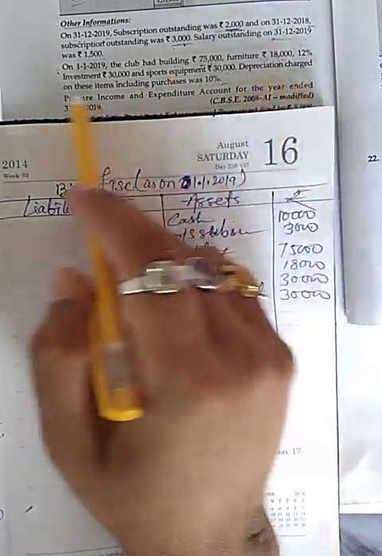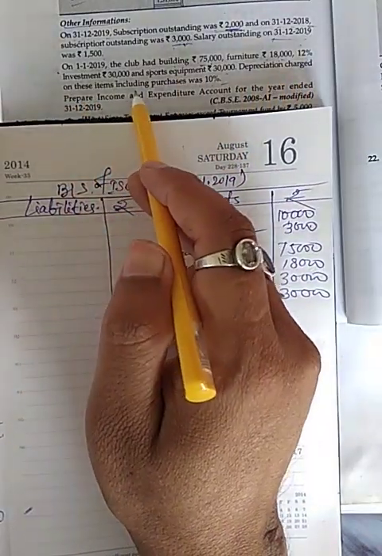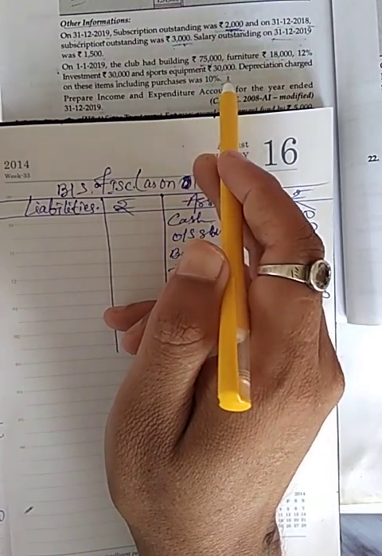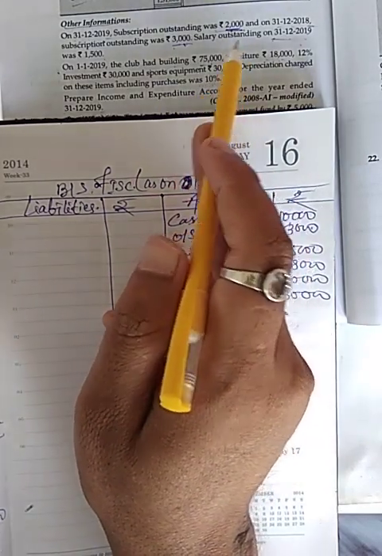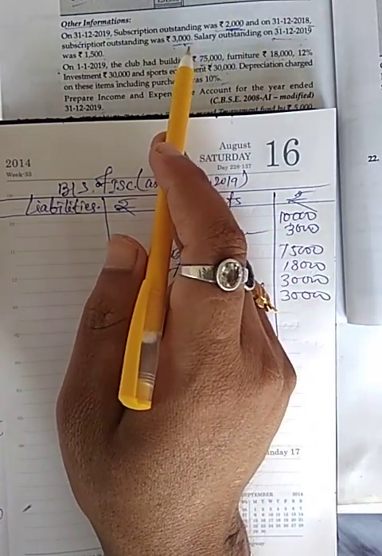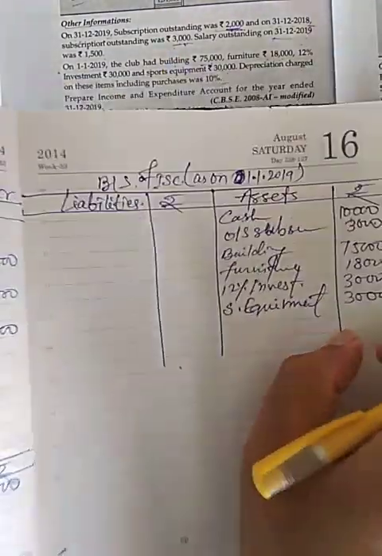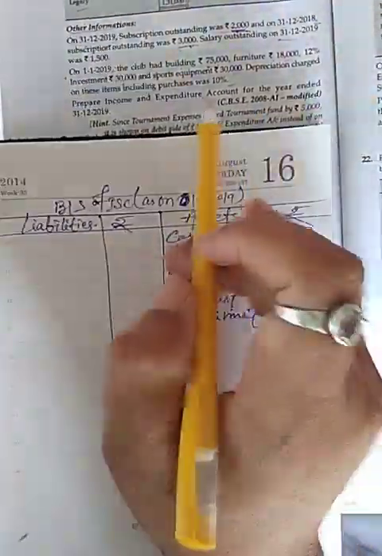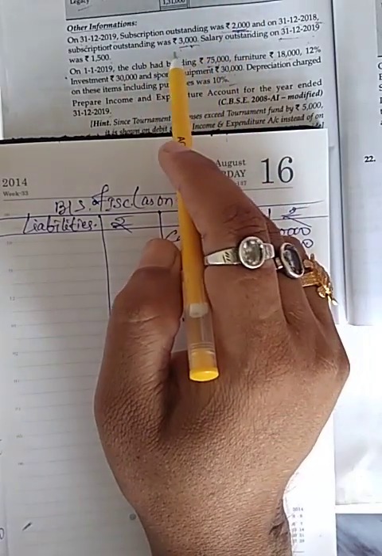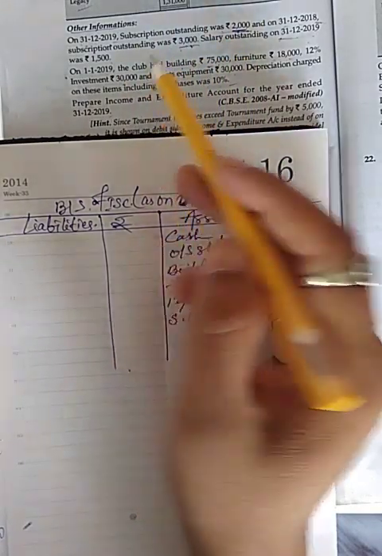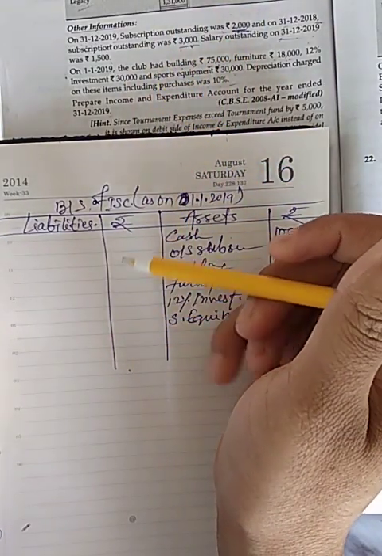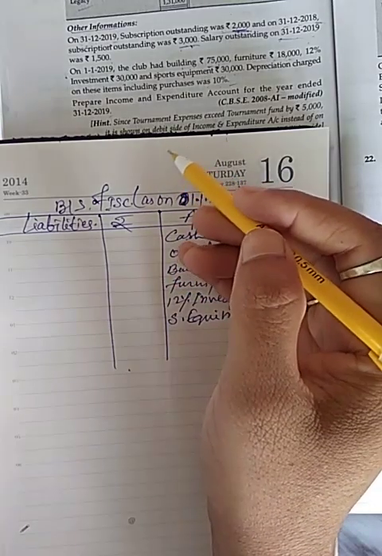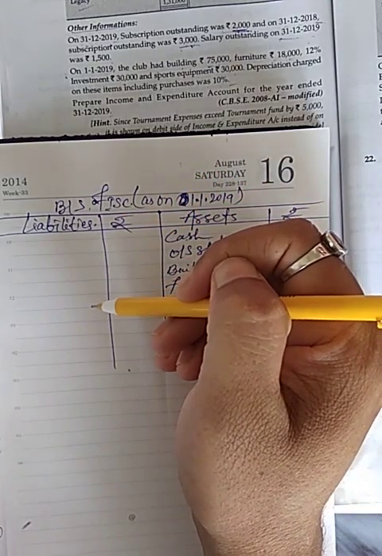And depreciation charge on this item including purchase was 10%, question says. Now all the item has been transferred in the separate account.